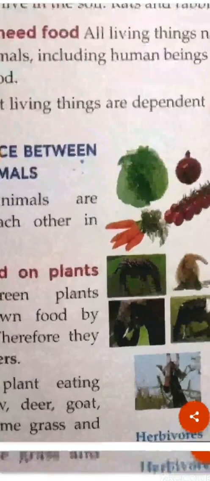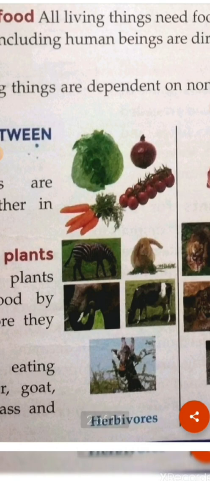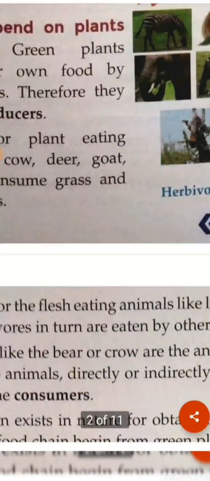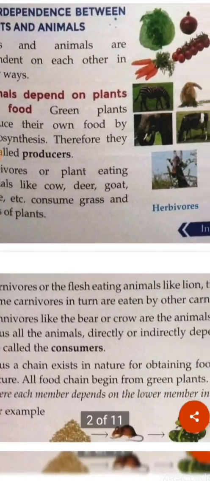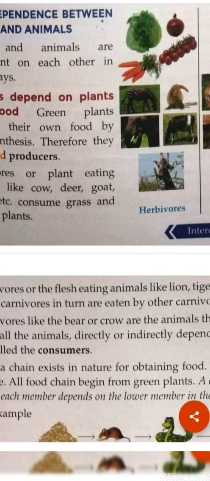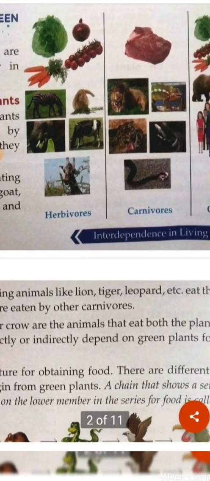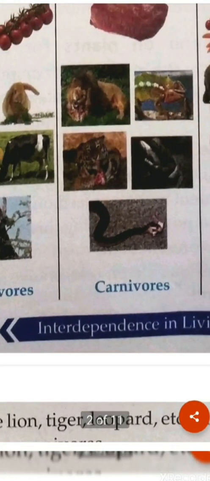So who are the herbivore animals? Here you can see these are the herbivore animals like cow, goat, deer, giraffe, zebra, elephant. So all of them are dependent on the plant product. Next is the carnivore animals. So carnivore animals, they depend on the flesh or the meat. So who are the carnivore animals? You know that lion, tiger, leopard, all of these animals are carnivore animals. Why? Because they are dependent on the flesh of other animals.